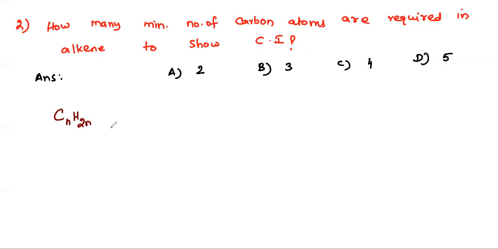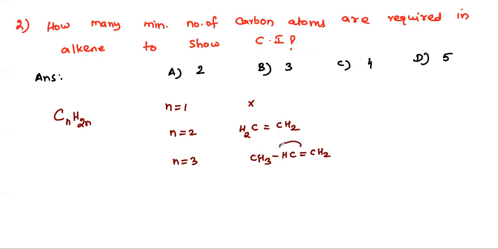The alkene general formula is CnH2n, with 2 hydrogens fewer than alkane. If n equals 1, no alkene at all. If n equals 2, only one alkene is possible, that is ethene. If n equals 3, we have CH3-CH=CH2.